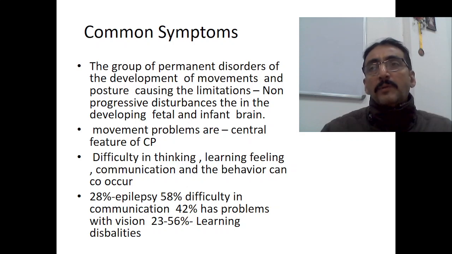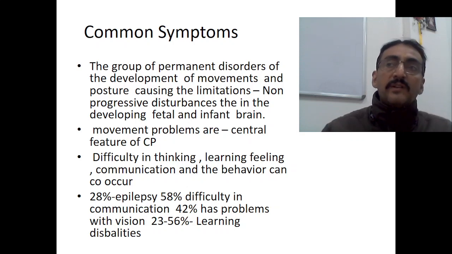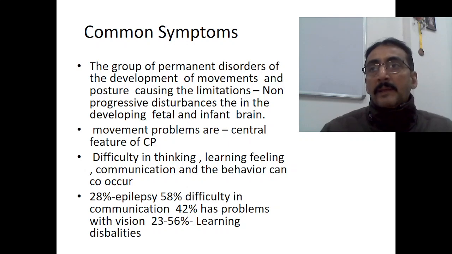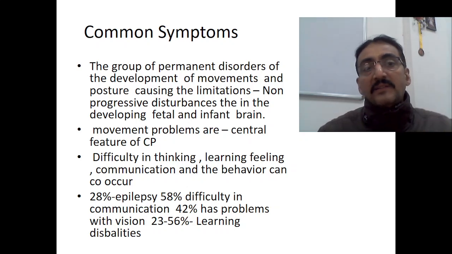Vision is one of the main problems because asphyxia causes hypoglycemia, and hypoglycemia basically affects the retina first. Therefore, such babies will have difficulties in vision. And 23 to 56% will have learning disabilities. These are the incidences in cerebral palsy.